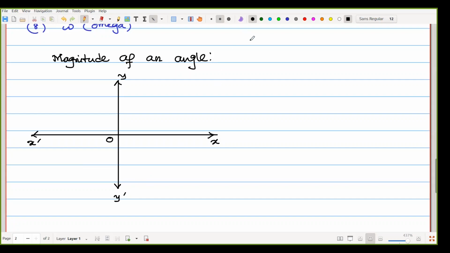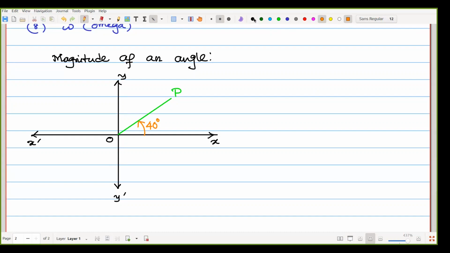And here we are drawing another line from O to P. Practically, suppose that is the angle. As we are measuring it counterclockwise, suppose that is 40 degree. So using degree, we practically define the magnitude of the angle.